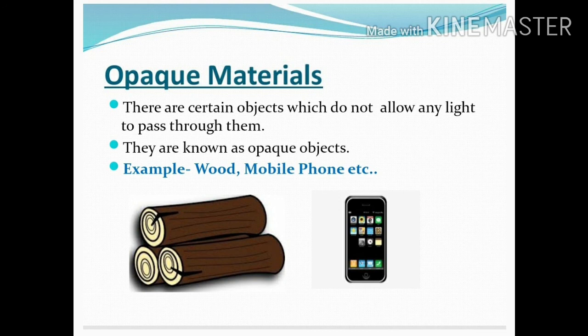There are also certain objects which do not allow any light to pass through them. They are called opaque objects. For example, wood and pen.